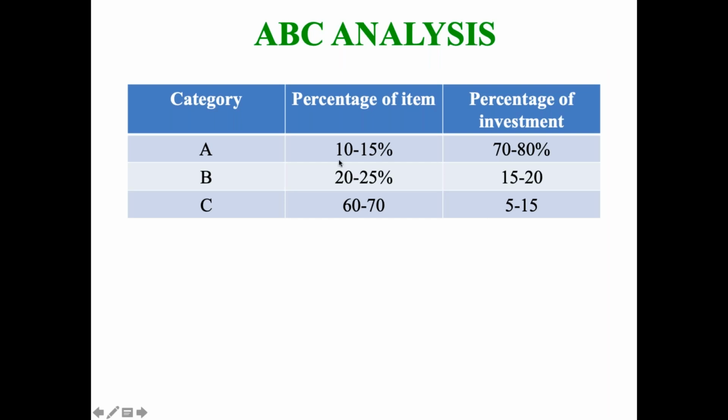So you can see A, which is 10 to 15 percent of items, requires 70 to 80% of investment. The drugs which are costly in the market, for example a drug for heart disease or cancer treatment, are only 10 to 15% of what we want, but they are so costly that they take up 70 to 80% of our investment. And similarly, 60 to 70 percent of items, for example paracetamol, take only 5 to 15% investment. So this is basically categorizing the items into A, B, C.